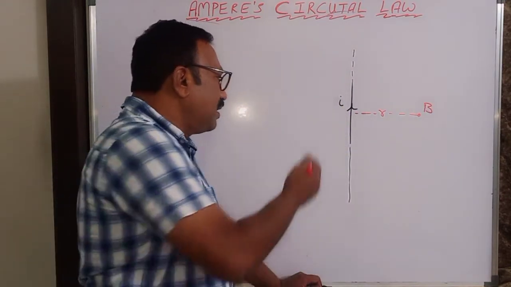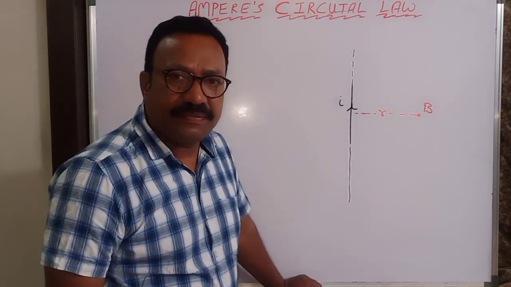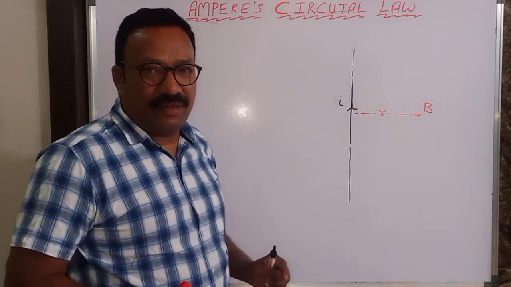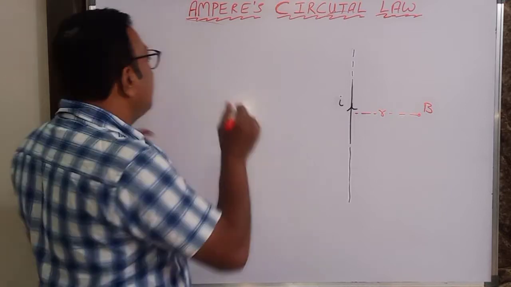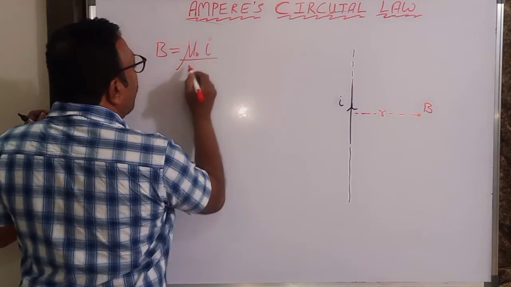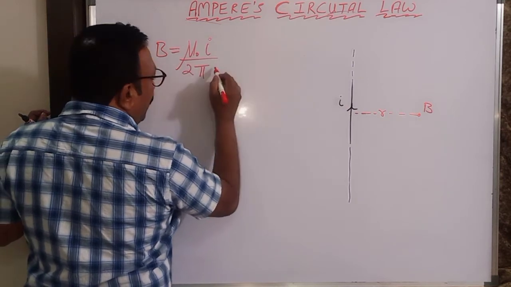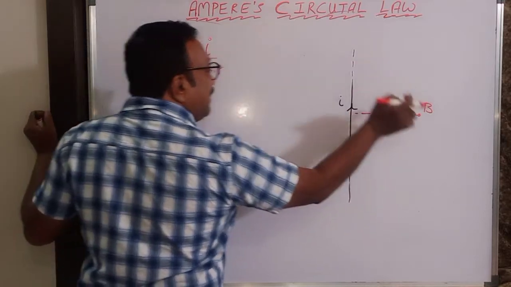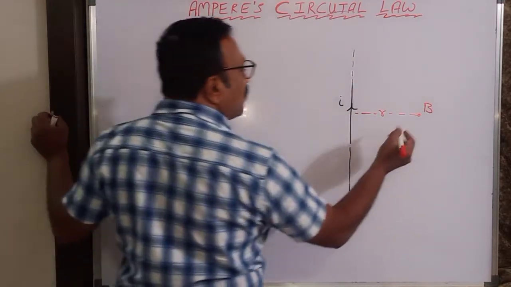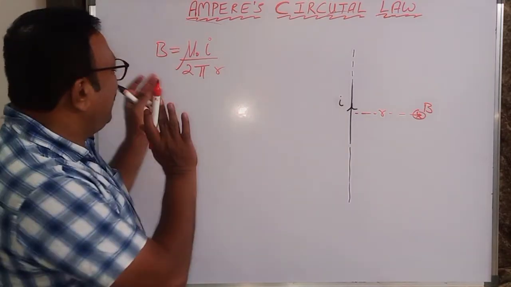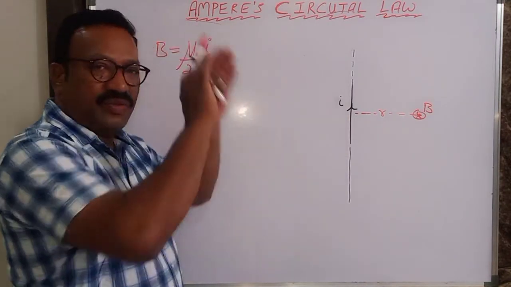You know, a current carrying conductor produces a magnetic field. Using Biot-Savart law, we have already determined that field. We know that strength. How much is that? B is equal to mu naught I by 2 pi R. R is the perpendicular distance, I is the current, B is the strength of the magnetic field. Of course, the magnetic field is inward. This is the B value. You keep it aside. This is already done using Biot-Savart law.